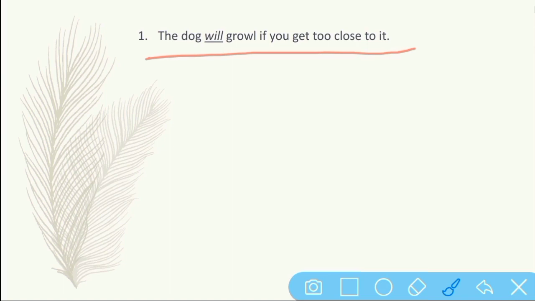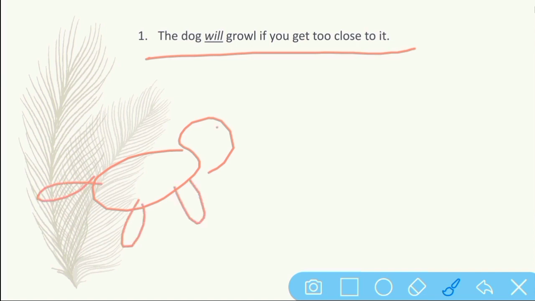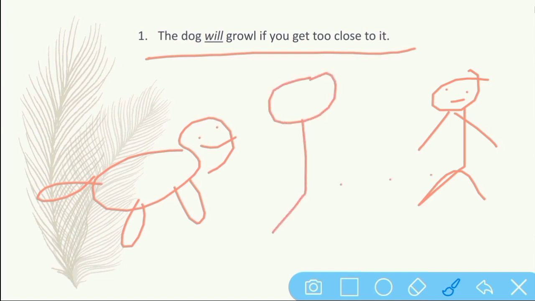So there is a dog, and there's a person. This person is coming close to that dog, and if you get too close to the dog, then the dog will growl. The same thing is going on now. What happens? Now the dog will growl, and the dog growls here. So what does growl mean? To produce a low sound in the throat, especially by a dog. So this is a growl sound.